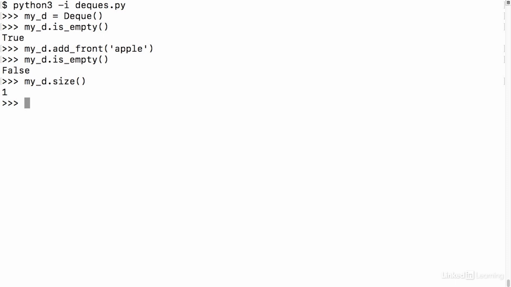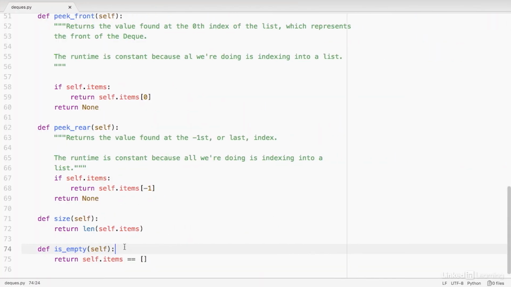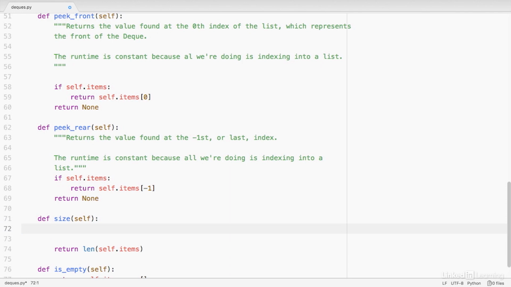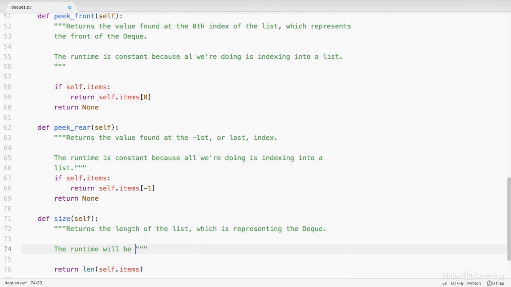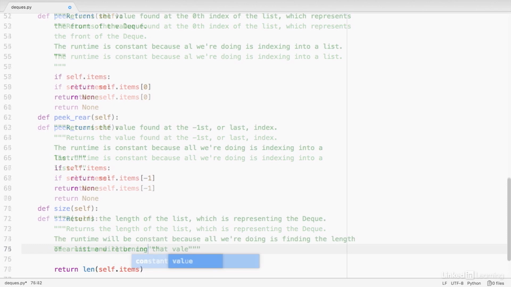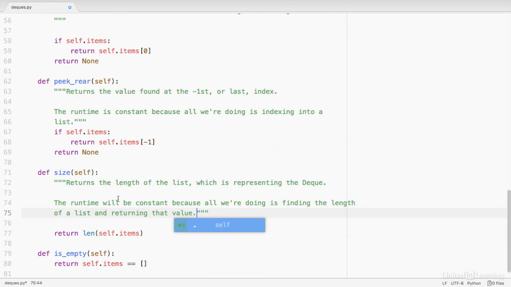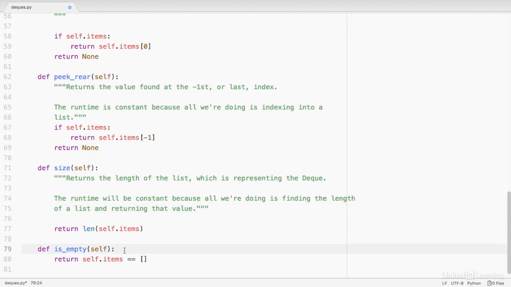Let's go back to the code and create our last couple docstrings here. The size method simply returns the length of the list, which is representing the deque. The runtime will be constant because all we're doing is finding the length of a thing and returning it. Now we come down to the isEmpty method.